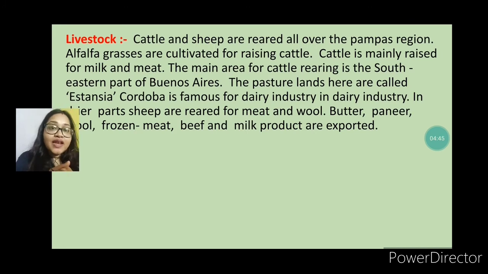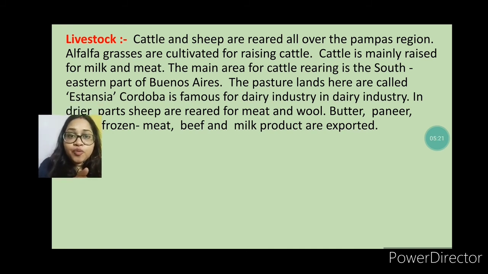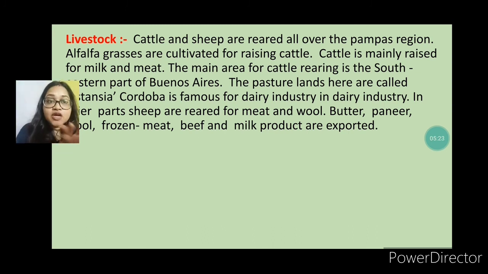Here livestock like cattle and sheep are reared all over the Pampas region. Most importantly, remember that alfalfa grasses are cultivated for raising cattle. Cattle are mainly raised for milk and meat. The main area for cattle rearing is the southeastern part of Buenos Aires, and the pastureland here is also called the Estancia. Cordoba is famous for the dairy industry. In a few parts, sheep are also reared for meat and wool production.